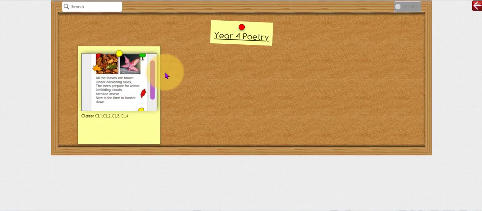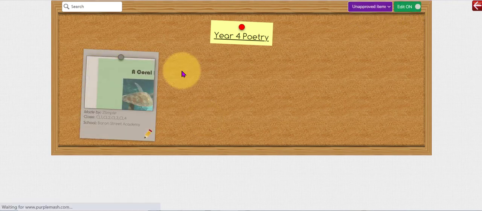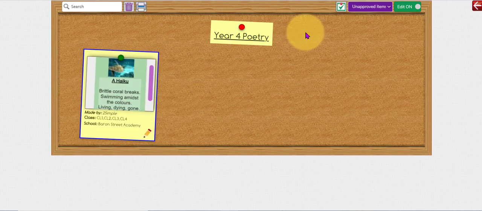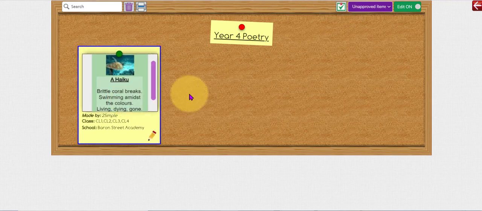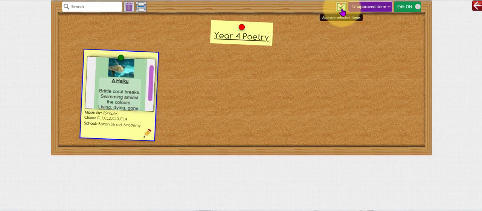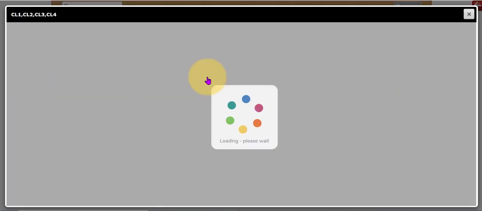So on this display board, we currently have one piece of work that's already been approved. If I click on the edit button at the top right there, and go down to the unapproved items, you'll see this piece of work has not yet been approved. And I can select that and click the Approve Selected Item checkbox at the top here. If you've got multiple pieces of work on the display board, you can use the Shift key on your keyboard and select them all and then approve them all at once. You'll now see this display board has got 2 pieces of poetry on it.